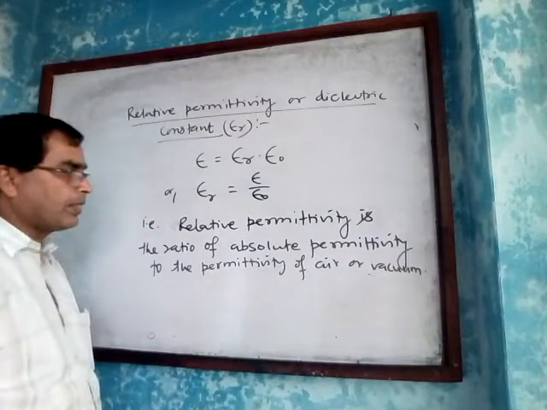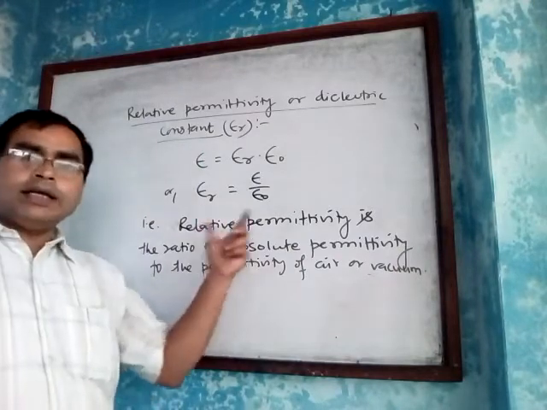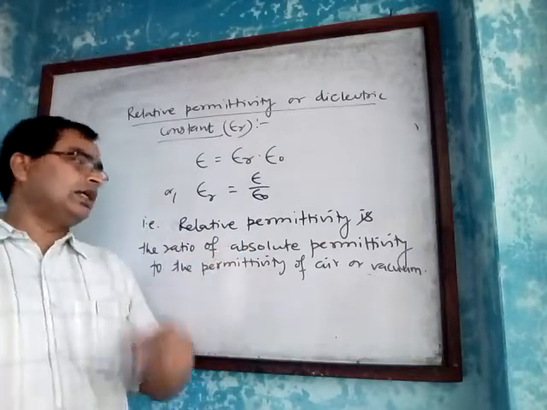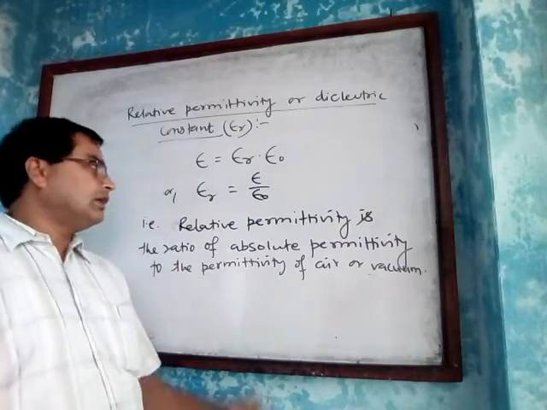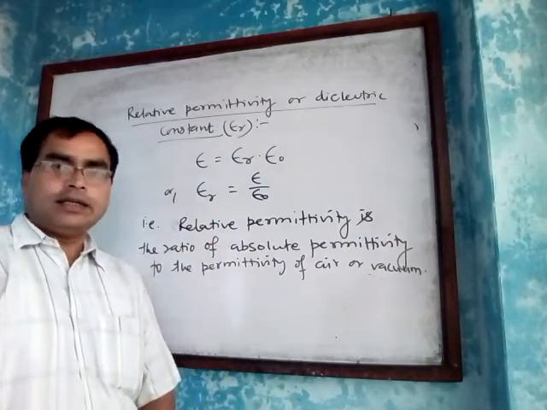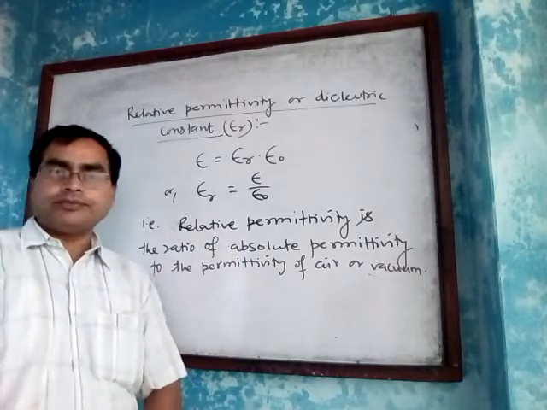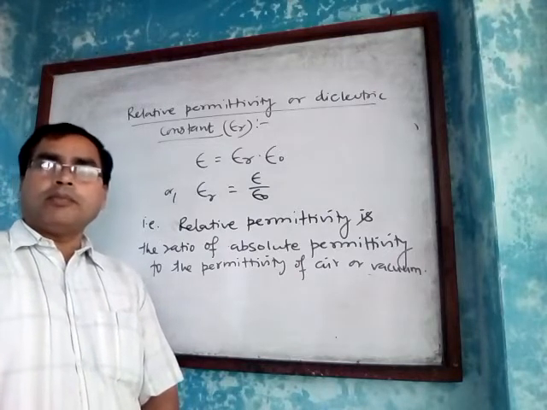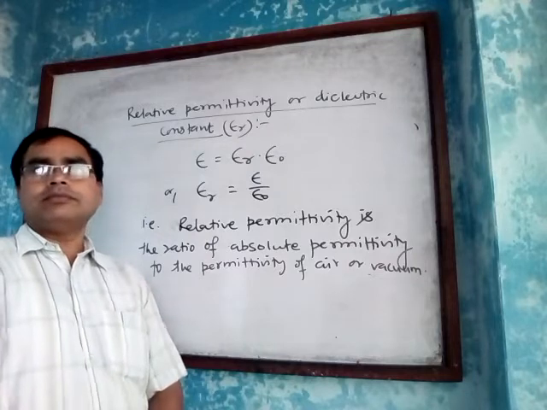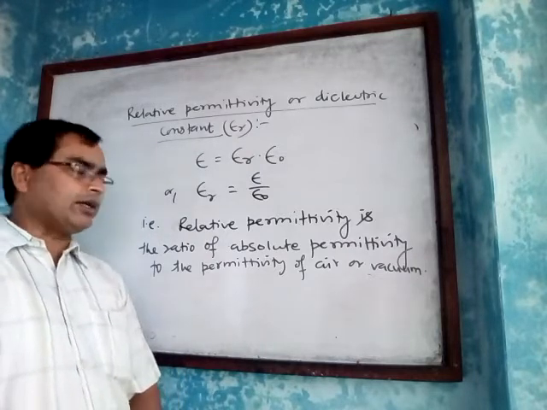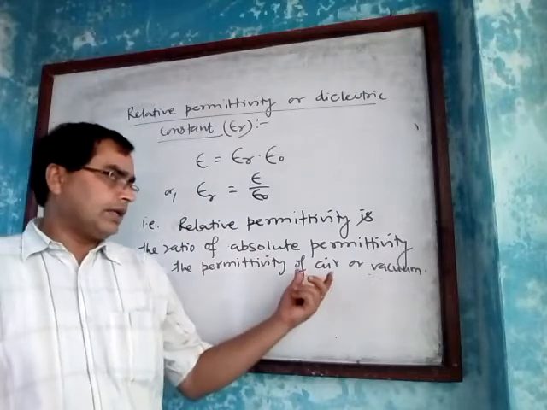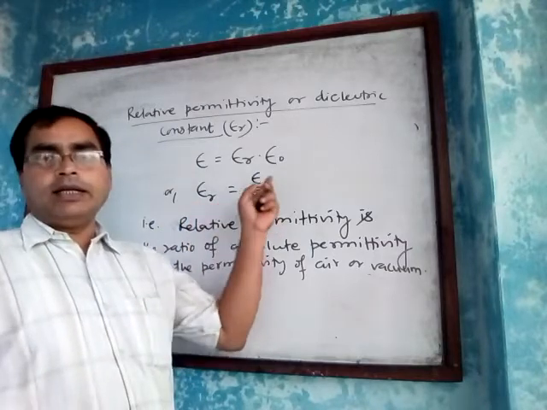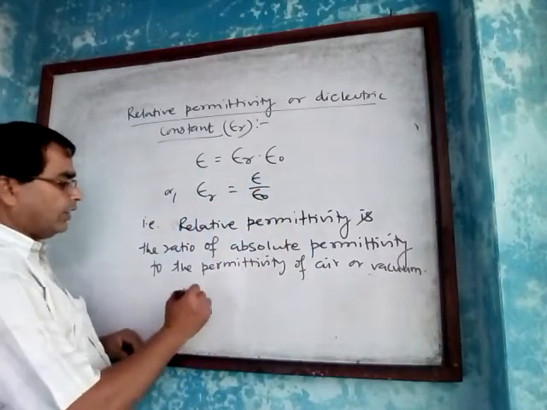What does the ratio say? It indicates how many times the permittivity of any other medium is greater than that of air or vacuum. Relative permittivity has no unit.